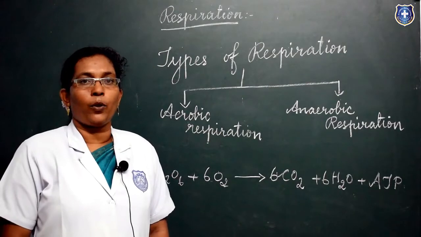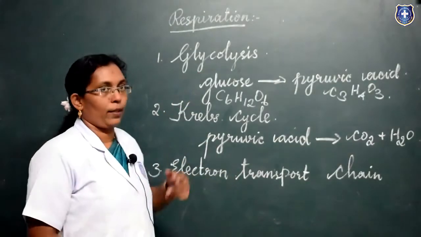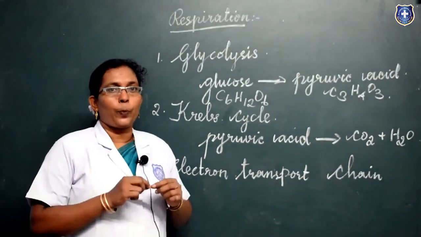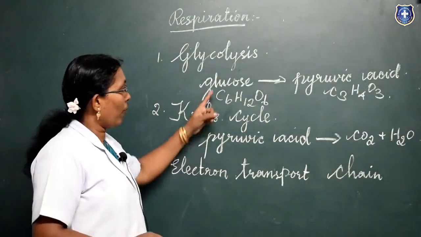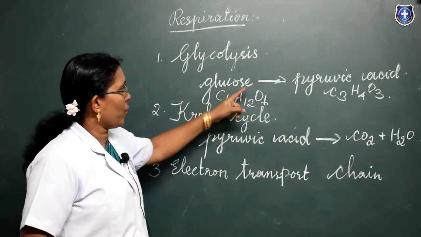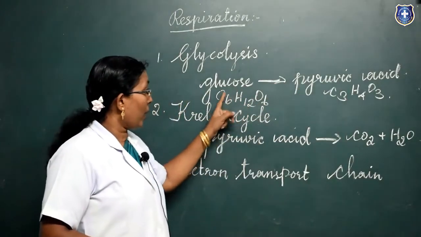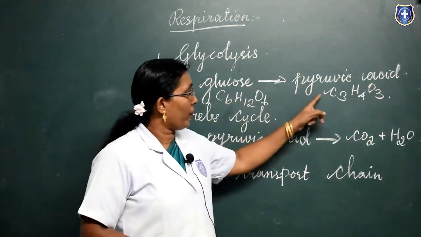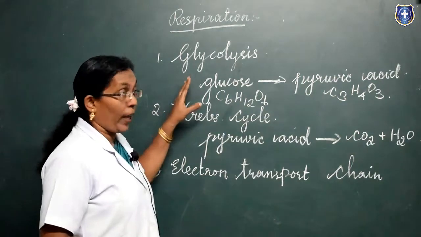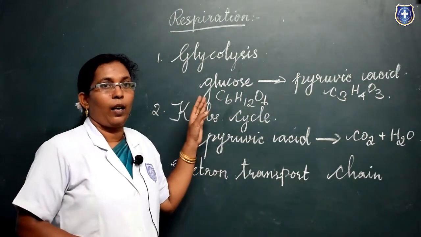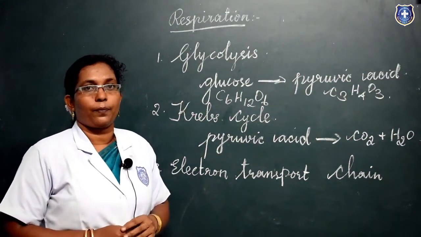Next we can see about the stages of aerobic respiration. First we can see about glycolysis. Glycolysis means splitting up glucose. It is the breakdown of one molecule of glucose into two molecules of pyruvic acid. The glucose contains 6 carbon atoms and the pyruvic acid contains 3 carbon atoms. It takes place in the cytoplasm of the cell. It is the first step of aerobic and anaerobic respiration.